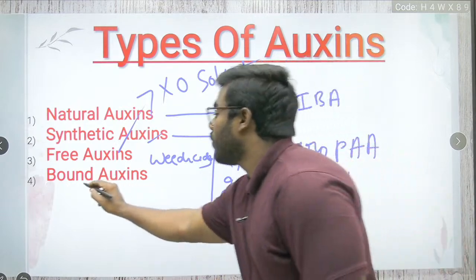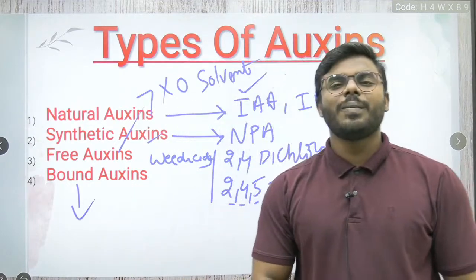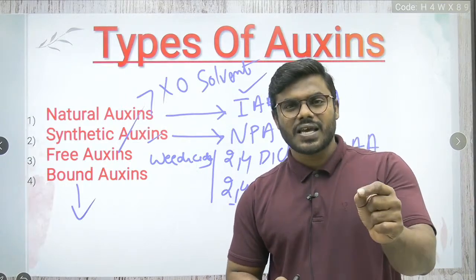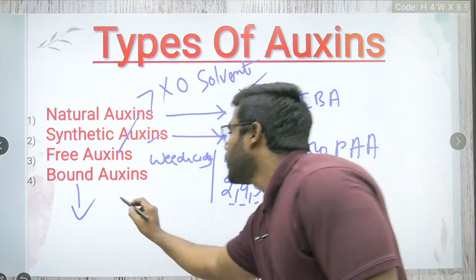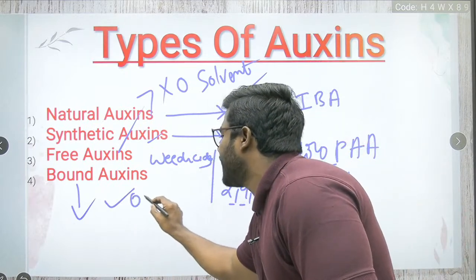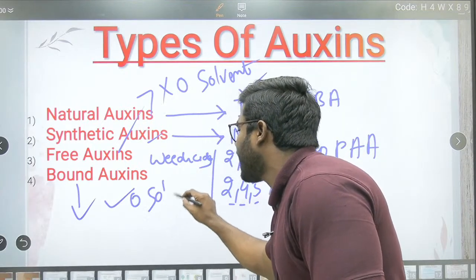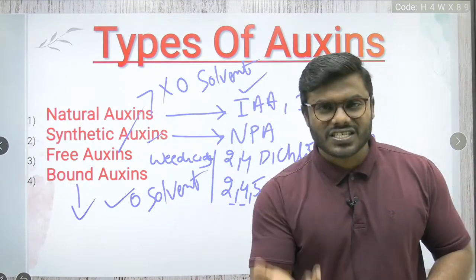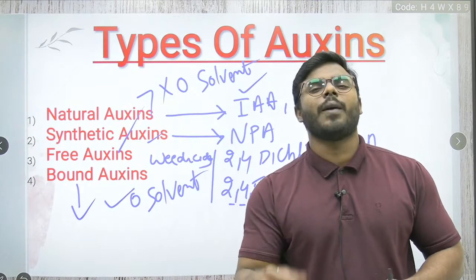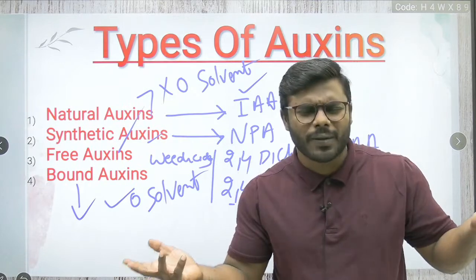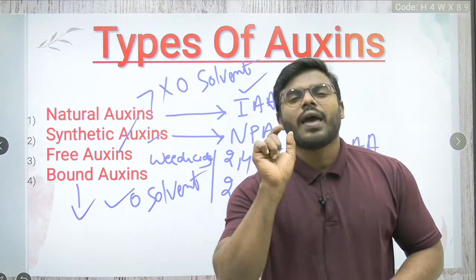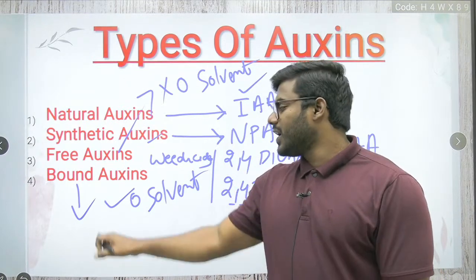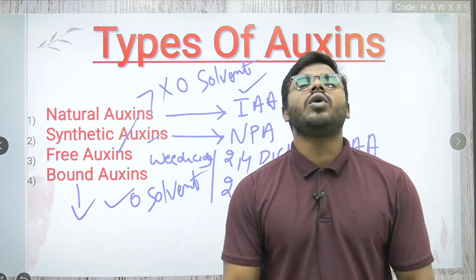Simple. And which auxin will you call the bound auxin? If I want to synthesize an auxin and I am using an organic solvent, any kind of organic solvent, let's take examples of ethanol, chloroform, carbon tetrachloride, whatever it may be, if you use an organic solvent in the synthesis of an auxin, we call that auxin the bound auxin.